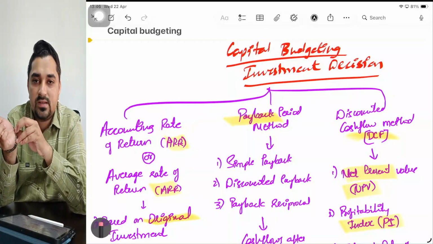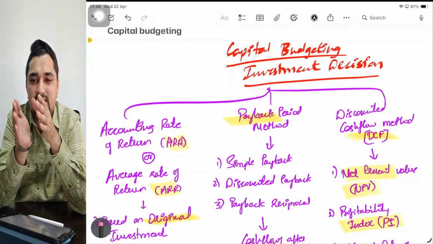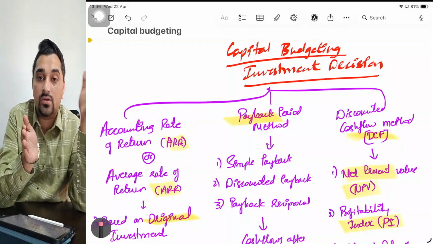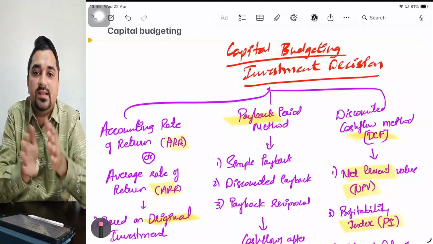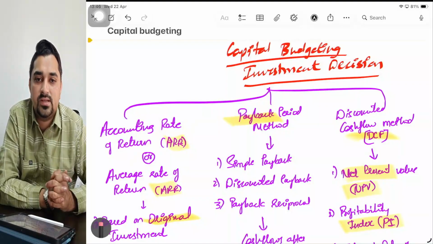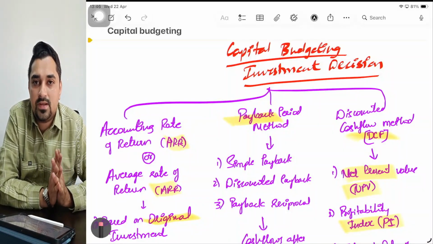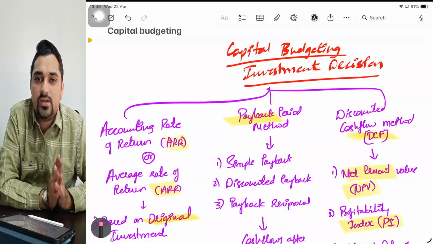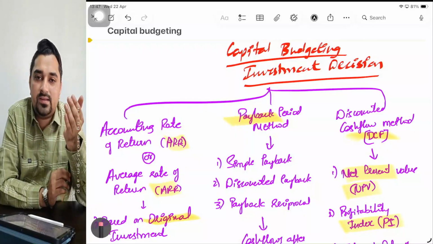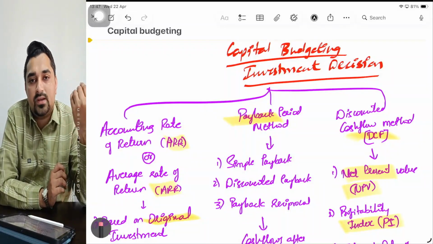And one more suggestion is that don't attempt capital budgeting questions in the first 1 hour or 2 hours of your examination. Do it in the last half an hour or 1 hour, because these are time consuming and lengthy questions. No doubt they are easy, but they are still time consuming and lengthy. So immediately after this, please open your question bank and solve each and every question from the chapter, so that along with the theory part that we discussed, the practical exam approach also will be covered along with me itself.